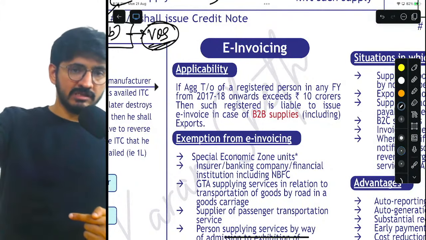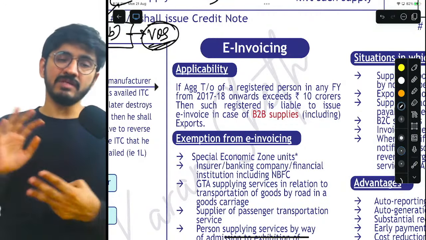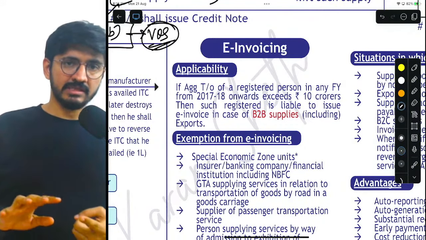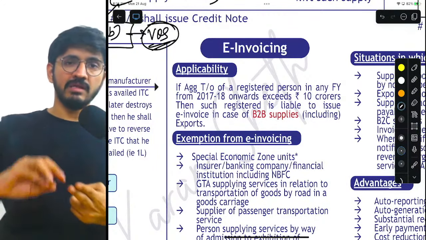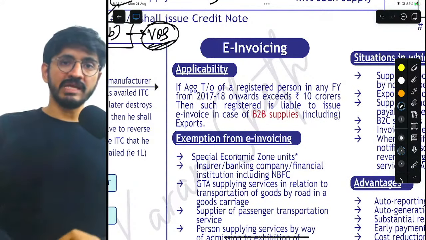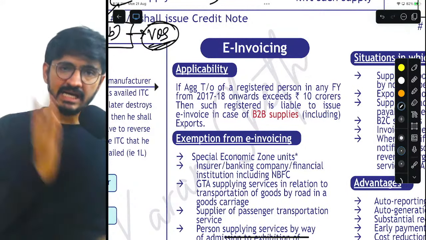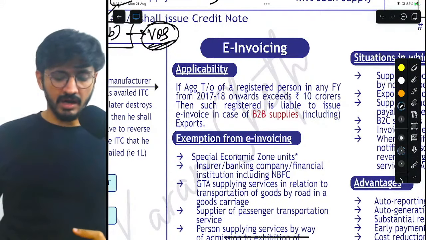As soon as it processes it, it will come up with an e-invoice, which will have three things. One is the QR code, one is the signature by the representative of the department, and the third most important thing is the IRN, the invoice reference number. Understand?